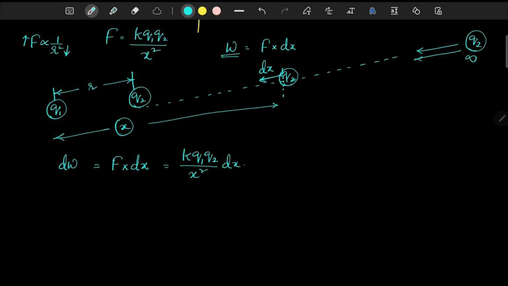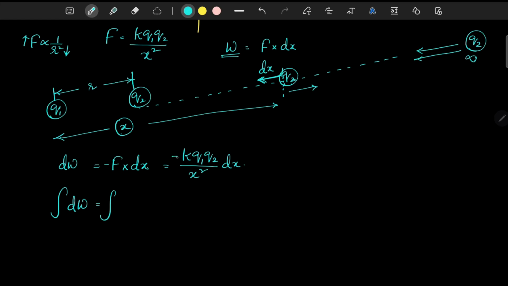From this, if I want the work done, I have to integrate it. Integral dW is equal to the integral of, and one more thing, here repulsive force is acting this way but the charge is displacing this way, so the work done will be taken as negative.